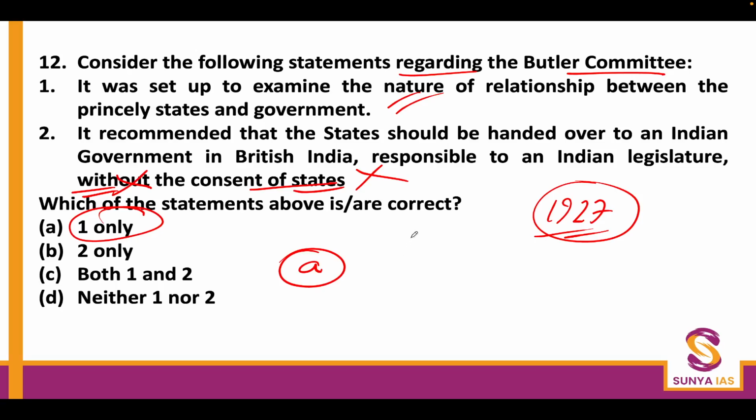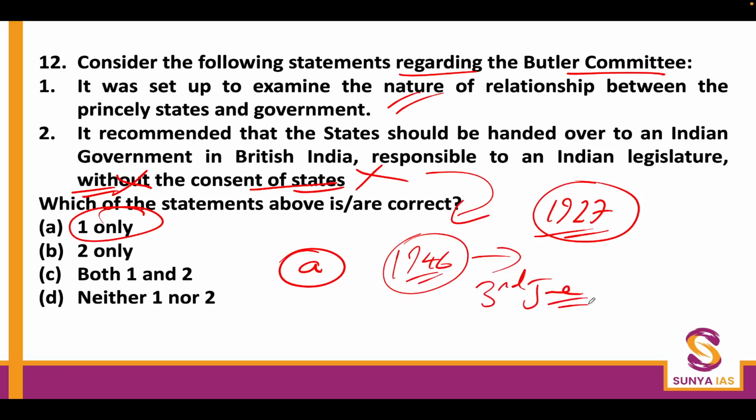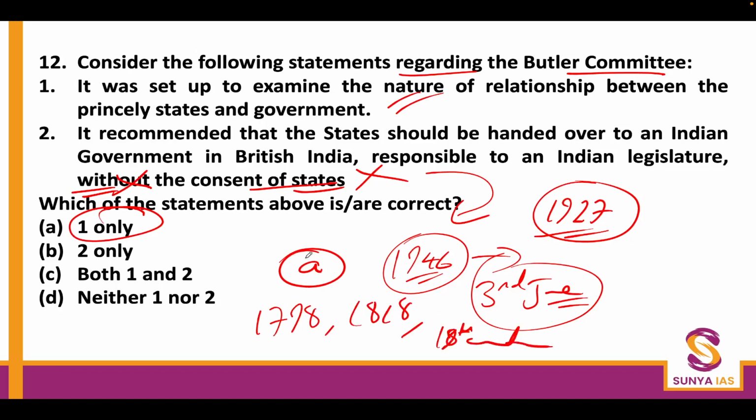Based on this recommendation, in 1946 the Cabinet Mission came up with its plan, and subsequently the 3rd June plan also maintained the sanctity of the Butler Committee's recommendation. It was decided that the princely states would go back to the status they had when they signed the subsidiary alliance, whether in 1798, 1818, or the later part of the 19th century. So the A option is right here.